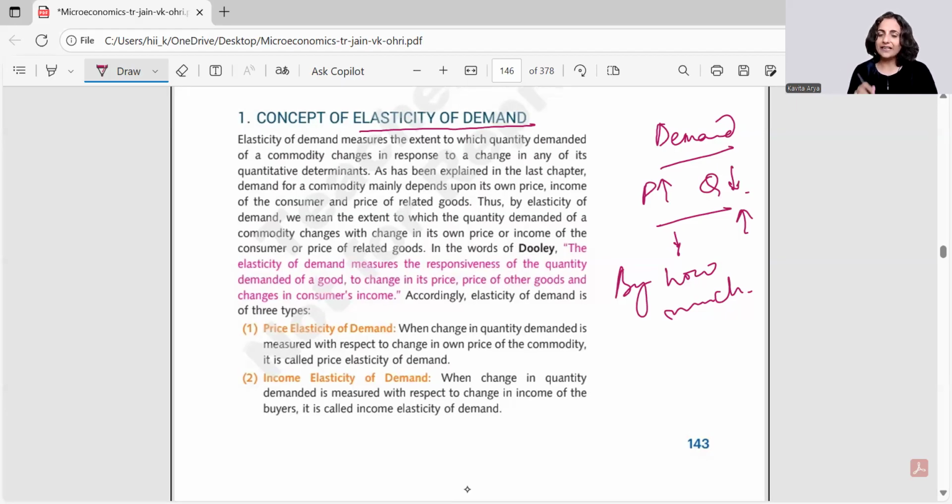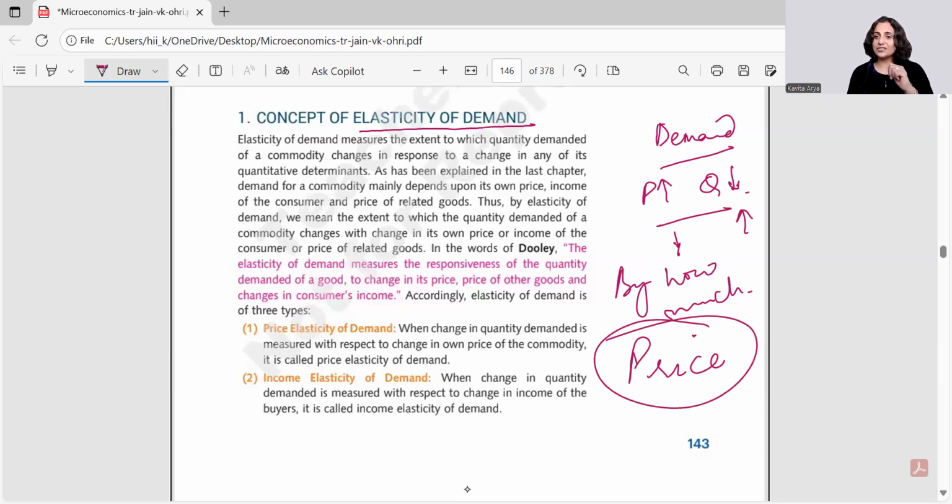And that force here in the concept of demand is price. So here we are trying to understand that when this force of price is exerted, how much is the quantum, the responsiveness of change in the quantity?